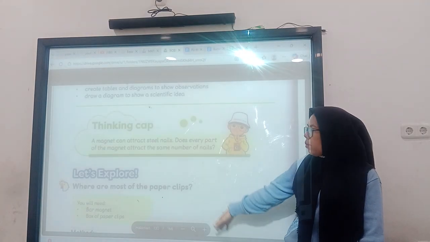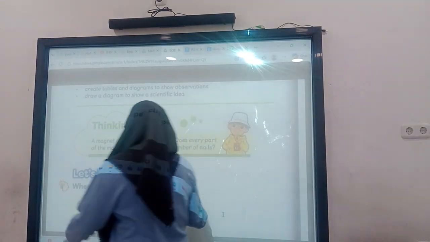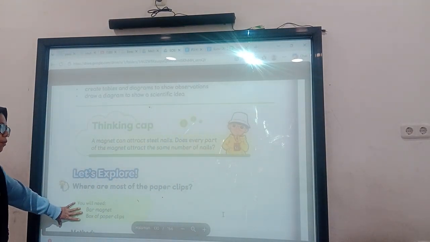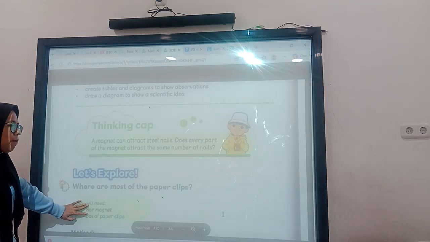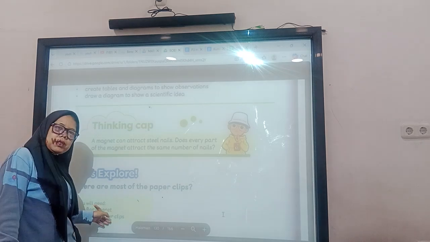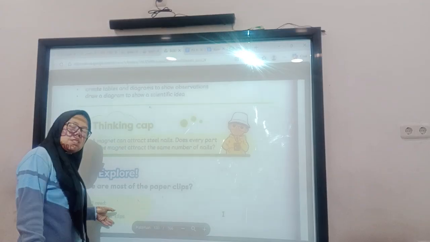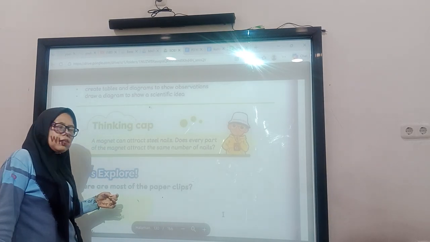So we will do the experiments with these materials like bar magnet and box of paper clips. We try to attract them with magnets. So when you make this experiment, this is on Tuesday. Yes, 26. Just explain how you will make this experiment.